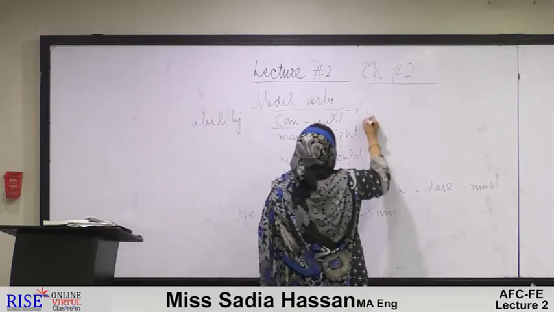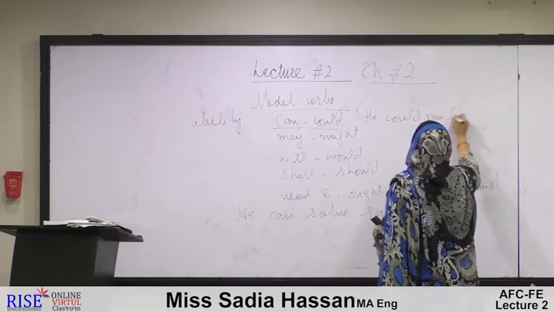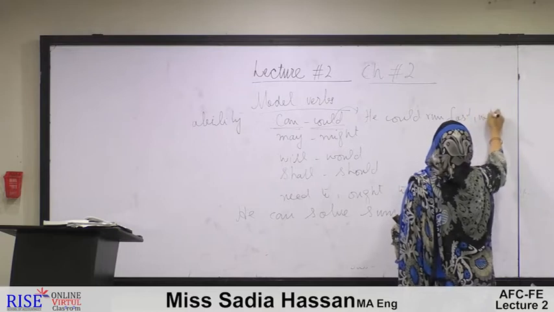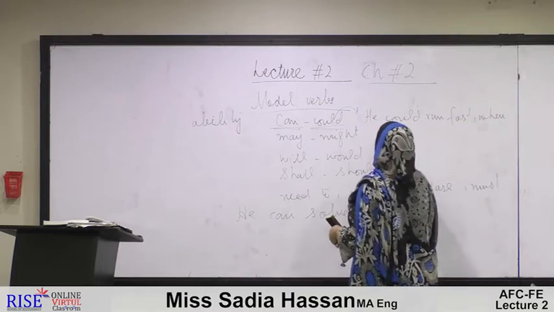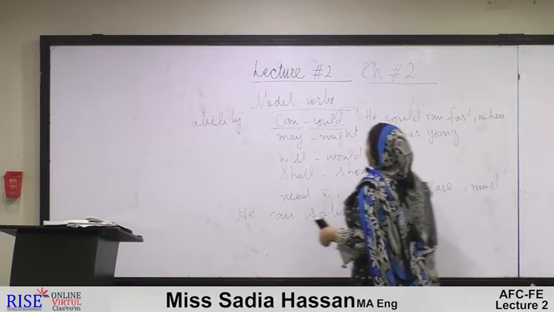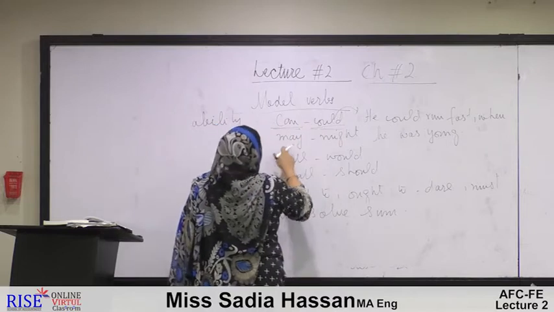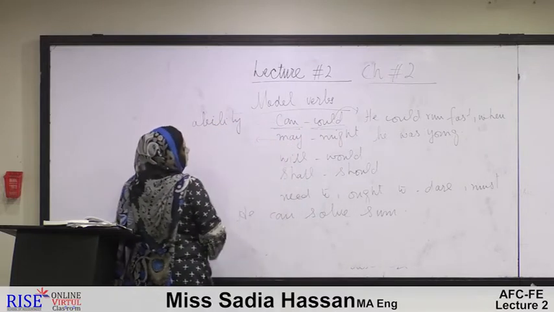He could run fast when he was young. Fine? An ability which we had in our past times. Okay? Now we move on to may.